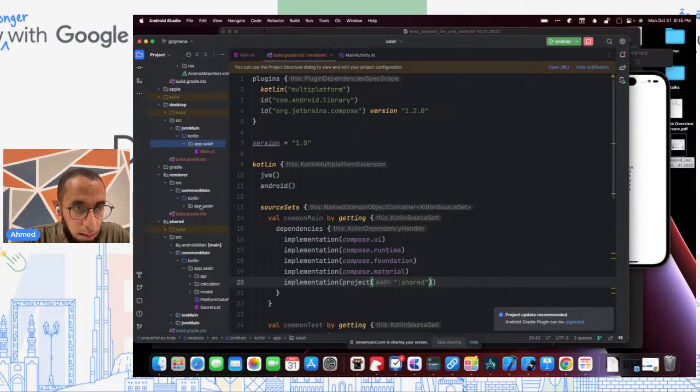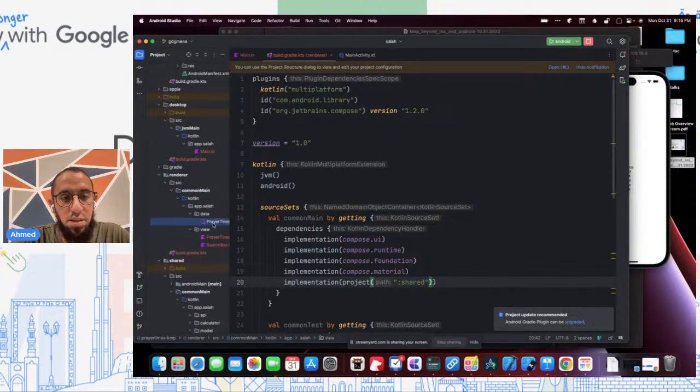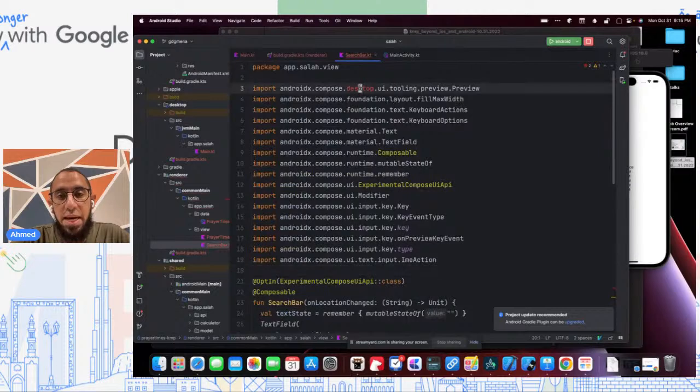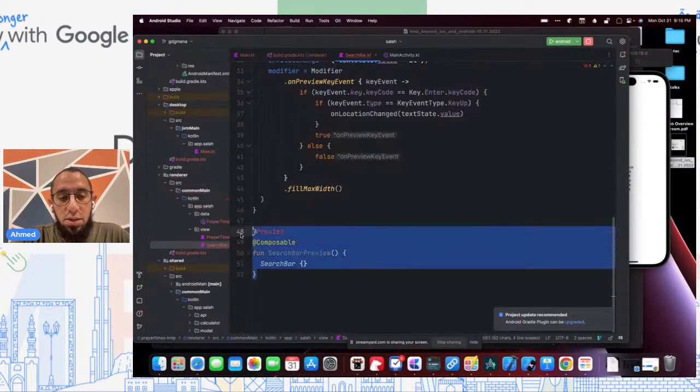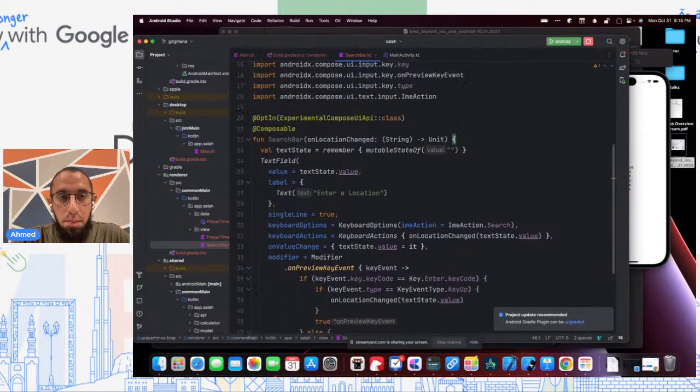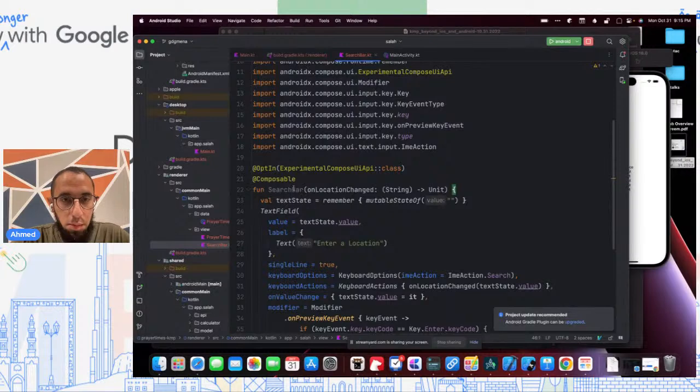And let's open those and make sure everything is good. So you see this one's fine. This one's also fine. This one gives us an error because of preview, because now we've moved this into common main, and this package, preview, is a desktop package. So the way to fix this, if we wanted to, would be to move the JVM annotation for the preview, the JVM version, into JVM main and leave the Android one in Android main. But for the time being, I'm just going to remove the preview because we don't really need it for purposes of this demo.